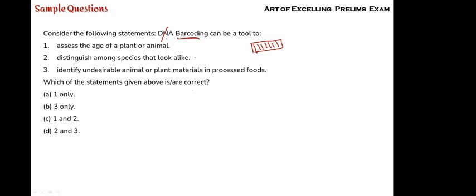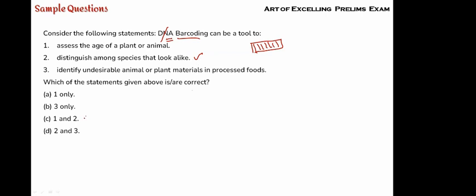So definitely 2 is going to be there, because since it is DNA, to distinguish two different species, you are going to use DNA. So if two people are similar to each other, say twins, we take a DNA sample and then we try to check it out. That's what we do. So definitely 2 is going to be there.